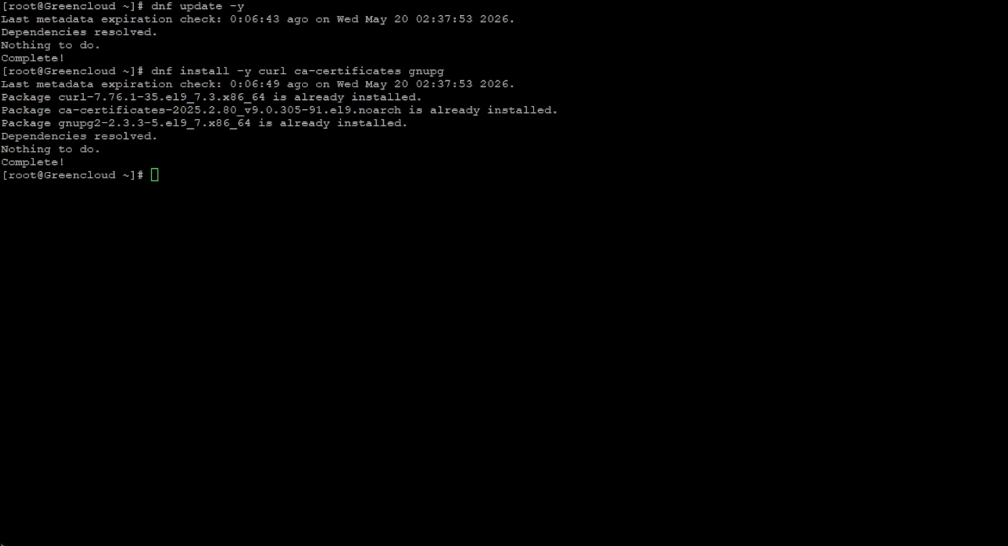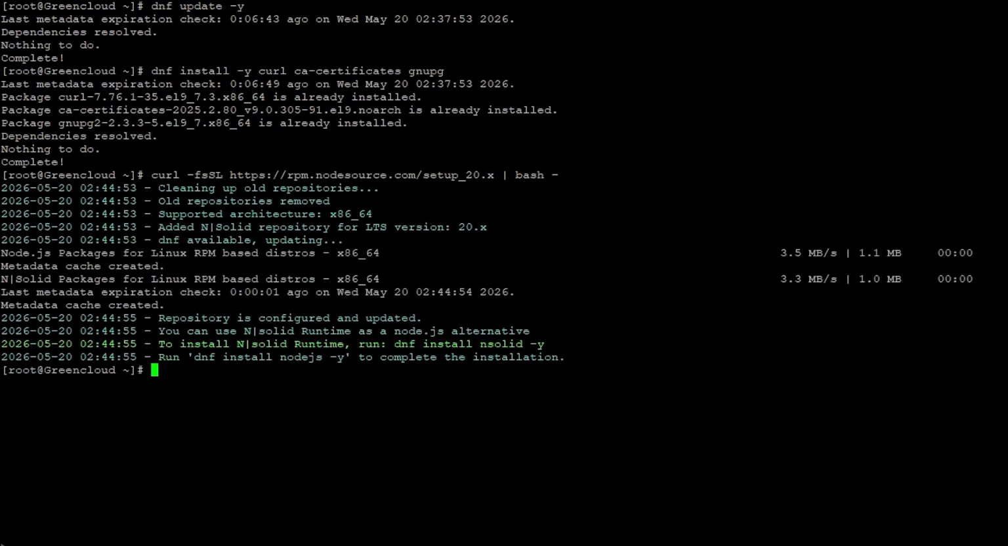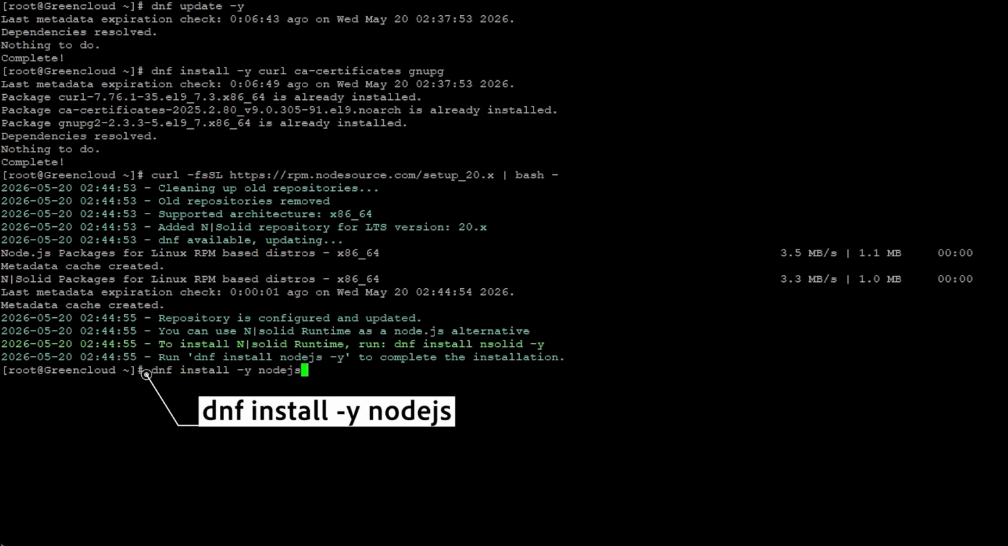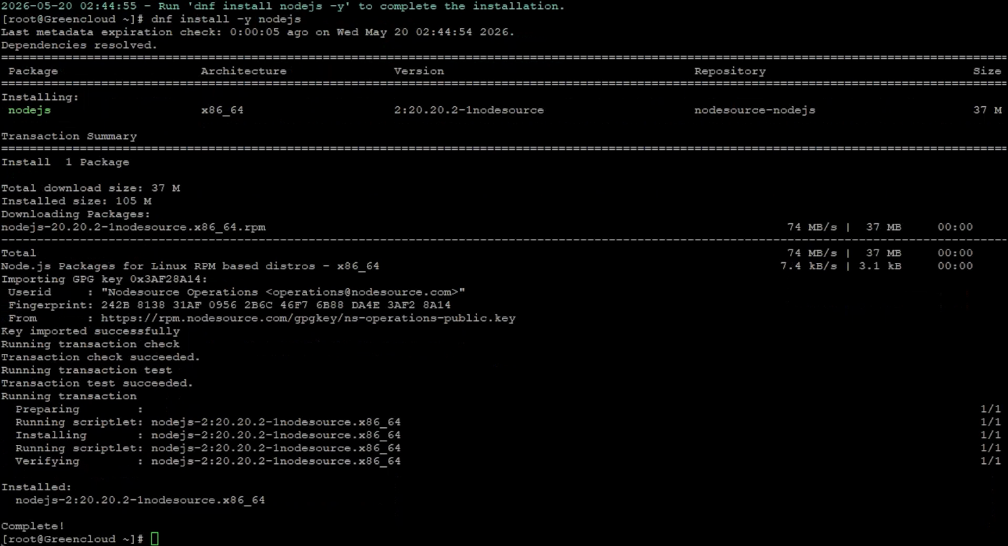MeshCentral requires a modern Node.js runtime. Now, add the official Node source repository. Then, run the following command to install Node.js. Continue to verify the installation.